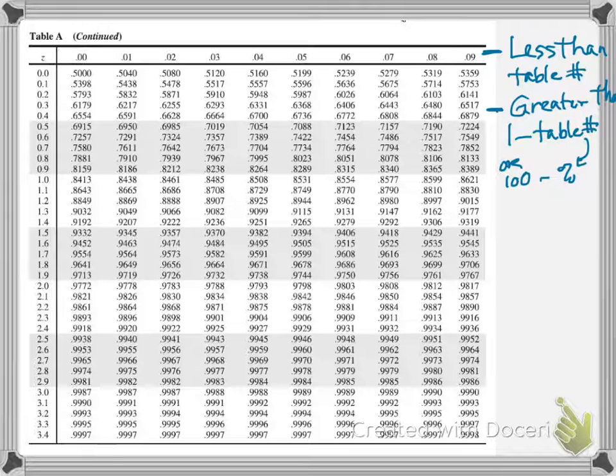And if they tell me that they want between, to do the table number minus the table number, where this is the big one and this is the small one, and P is always this number we're getting from the table. That's what they call that. So let me go back to the problem and see what I'm looking for.